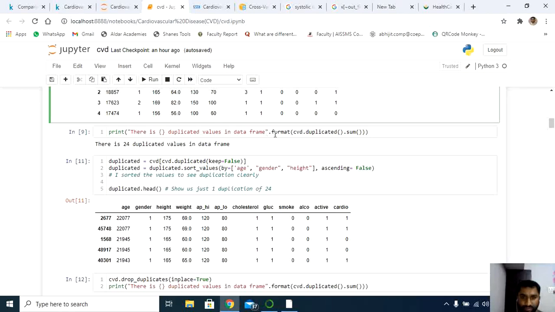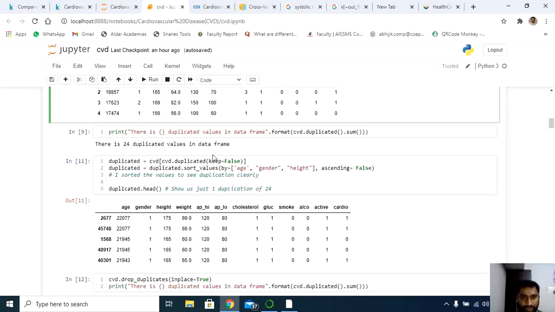I'm using the format method. Inside it, cvd is my variable where my actual data is stored. I'm going to use the duplicated method to check the duplicate values. It gives me the total count of how many duplicate values are available in my data set. It has given me 25 duplicate values in my data frame.